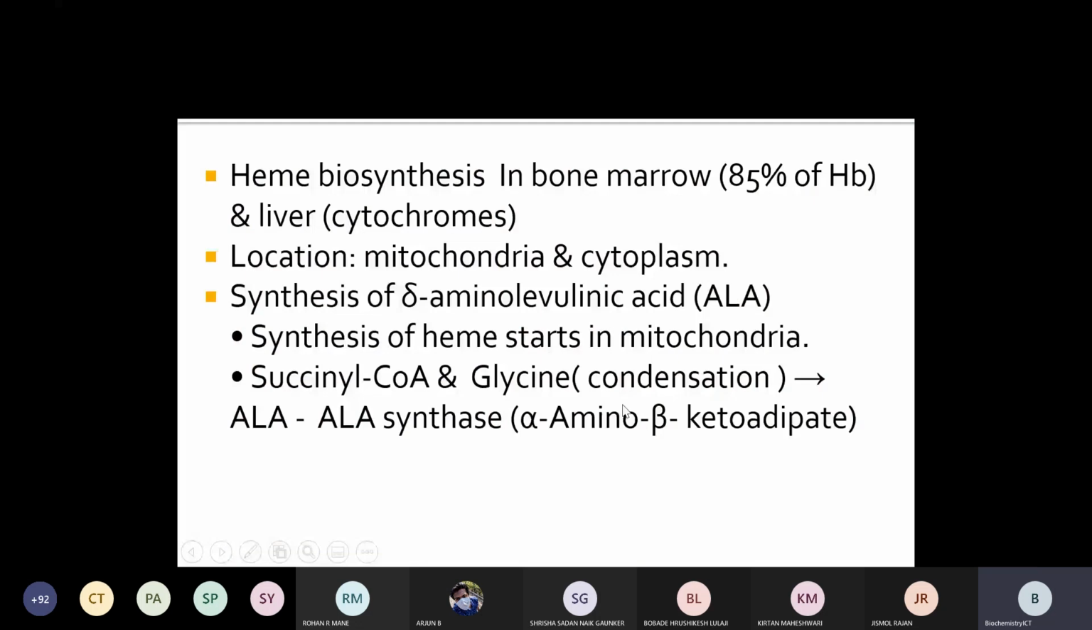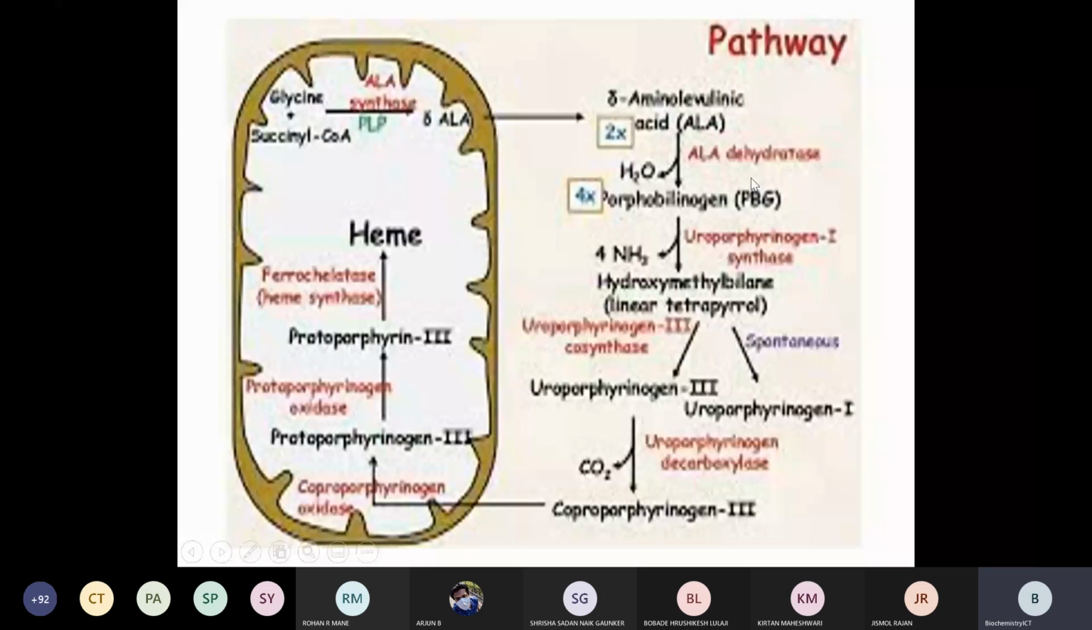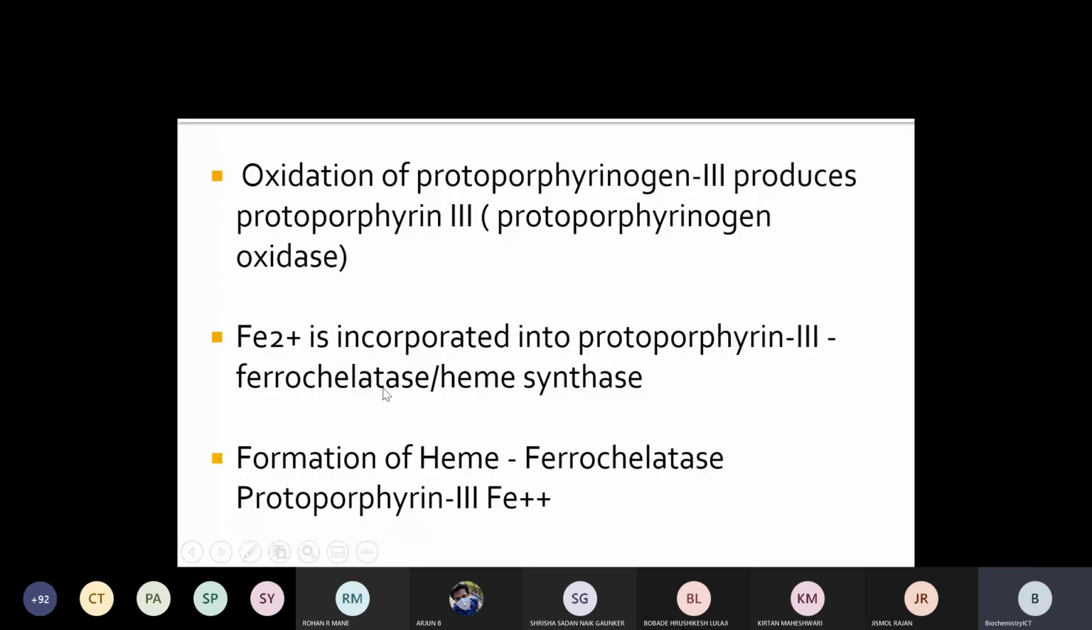Delta ALA to porphobilinogen is catalyzed by the enzyme ALA dehydratase, and porphobilinogen to hydroxymethylbilane by the enzyme uroporphyrinogen 1 synthase. This hydroxymethylbilane bifurcates into uroporphyrinogen 3 and uroporphyrinogen 1. Uroporphyrinogen 3 further forms coproporphyrinogen 3 in the presence of the enzyme uroporphyrinogen decarboxylase. So deficiency of uroporphyrinogen 1 synthase, 3 co-synthase and decarboxylase will lead to different types of porphyria, which we'll see in the next slide.